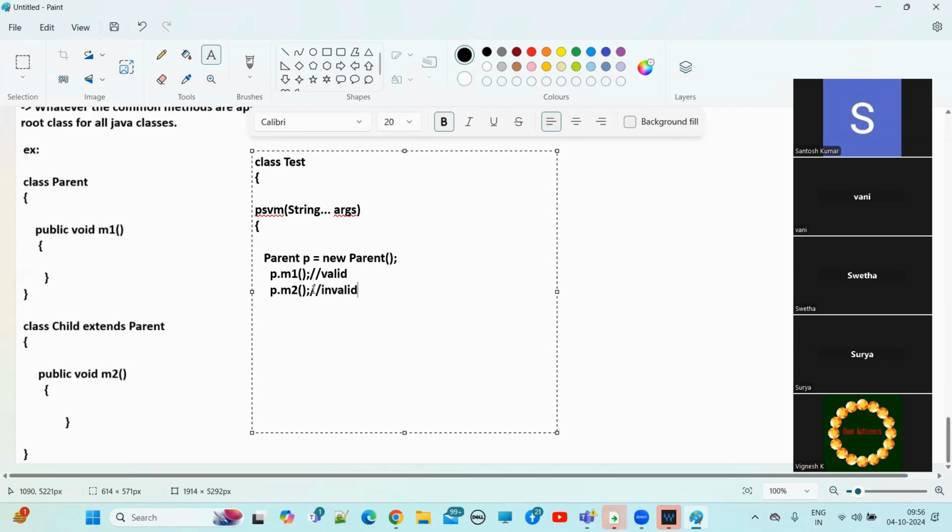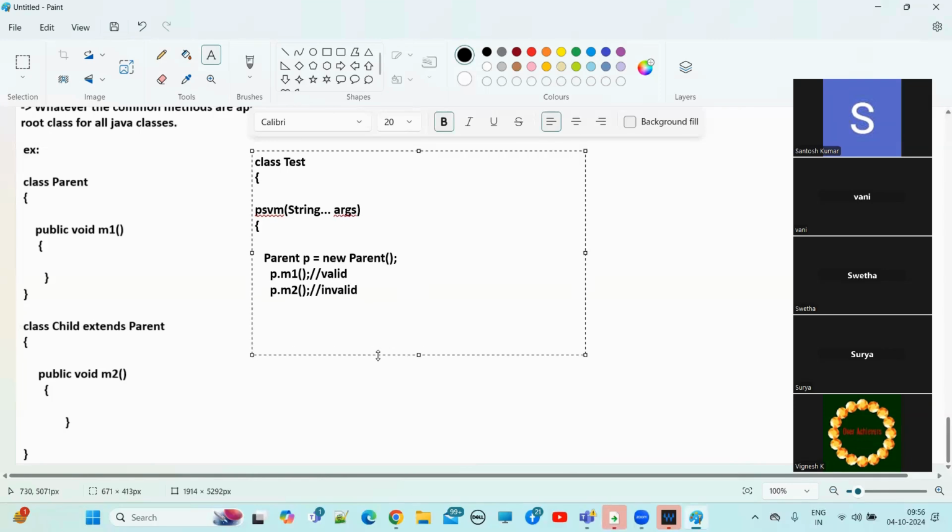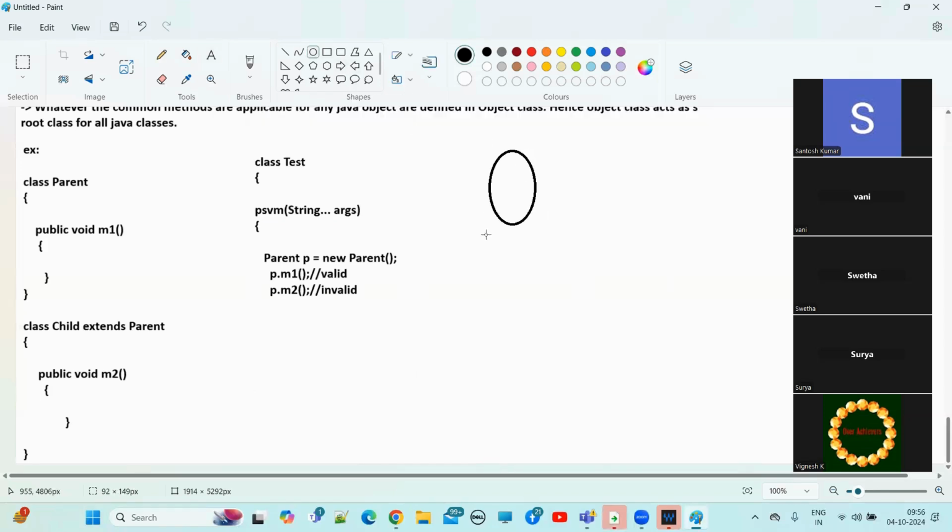Why is p dot m1 method valid? It is in the parent class. We are creating an object for the Parent class. Once you create an object for the Parent class, one object is created. This is the Parent class object.